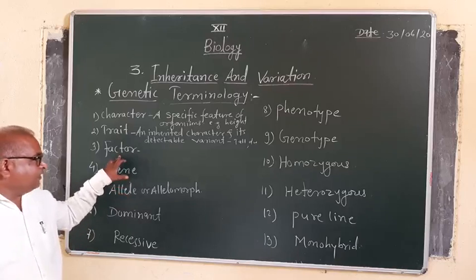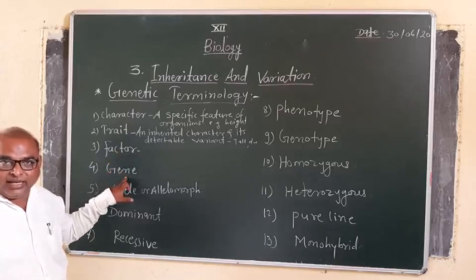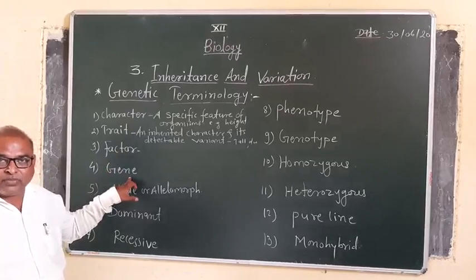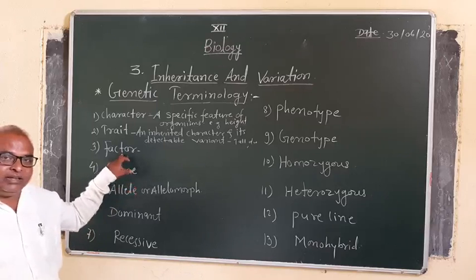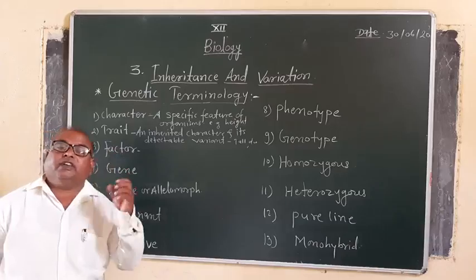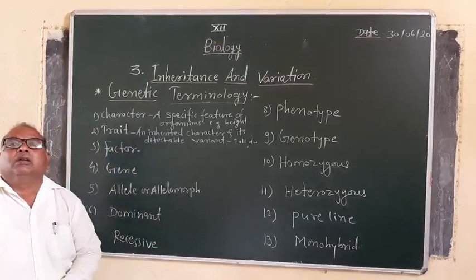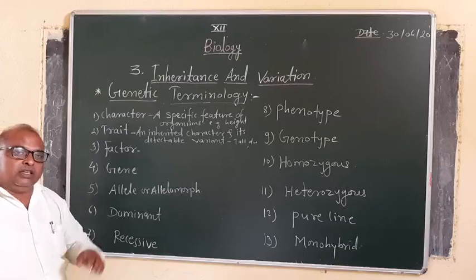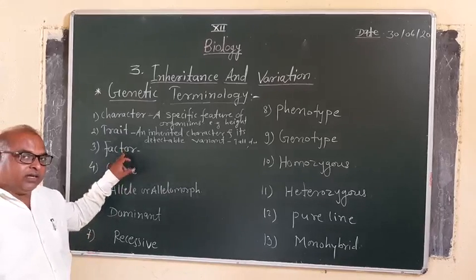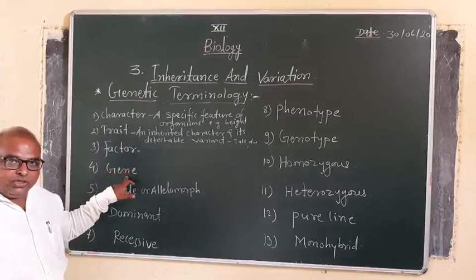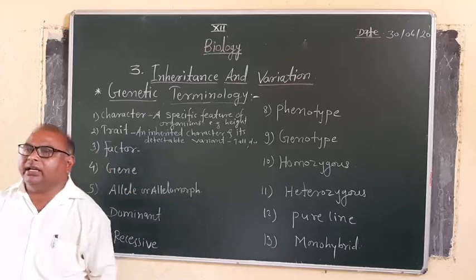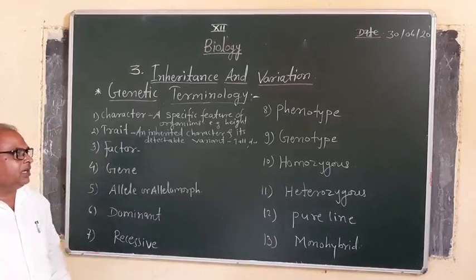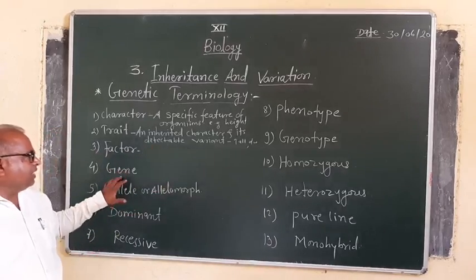Remember, Mendel's factor is nowadays called a gene. Gene is the term used after Mendel. Mendel used a factor, which transmits from one generation to another. Mendel named it a factor in his experiment, and the same factor is nowadays called a gene. A gene is a small segment of DNA which inherits the characters from one generation to the next generation.